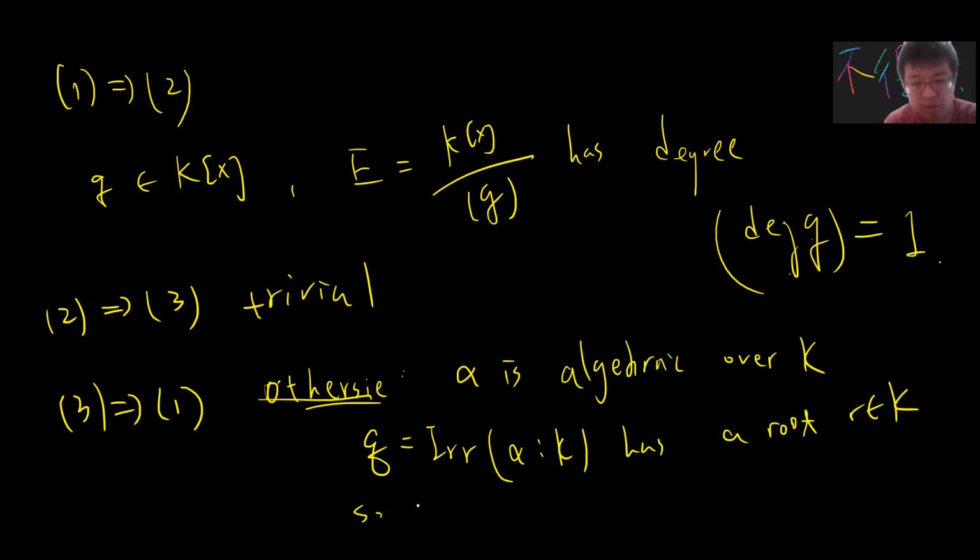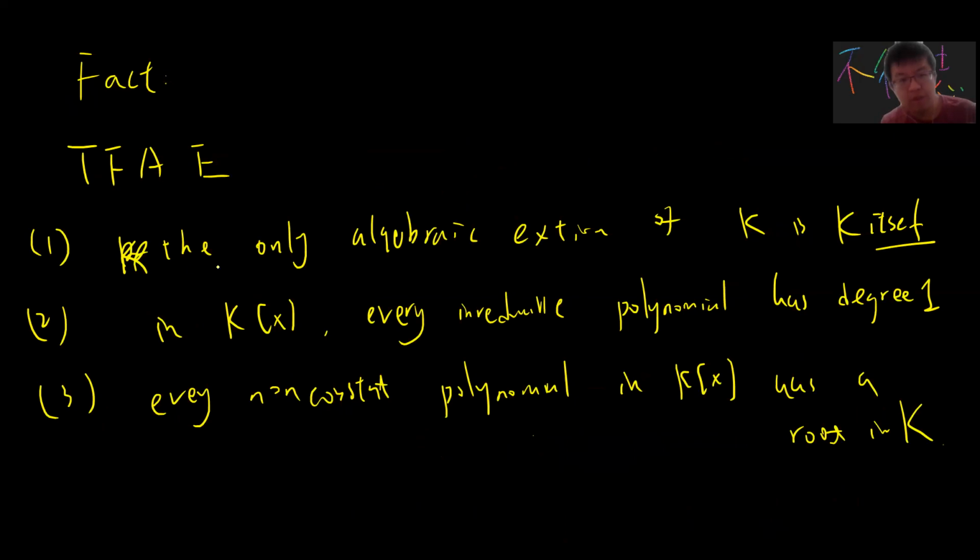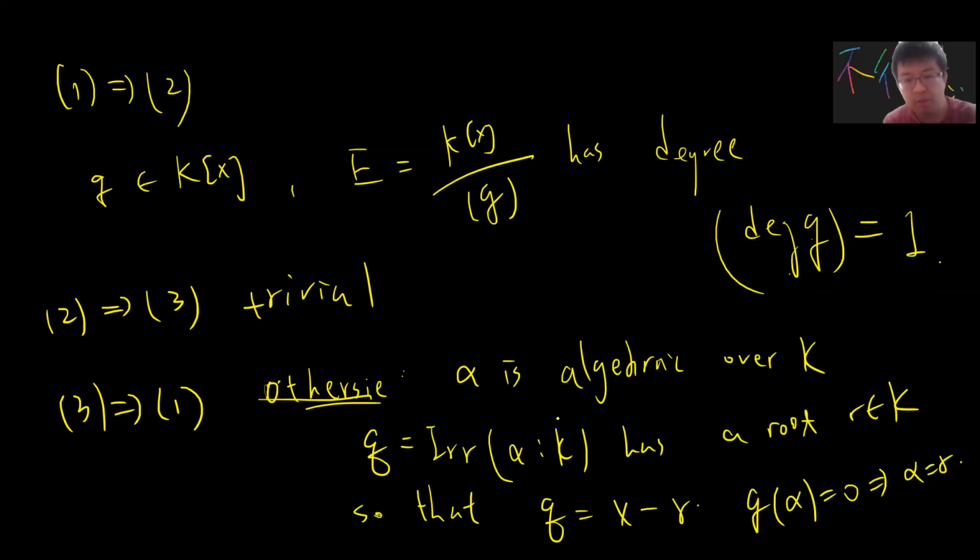So q must be x minus r, and q of alpha is 0, so alpha equals r. So alpha is in K. This is the proof.